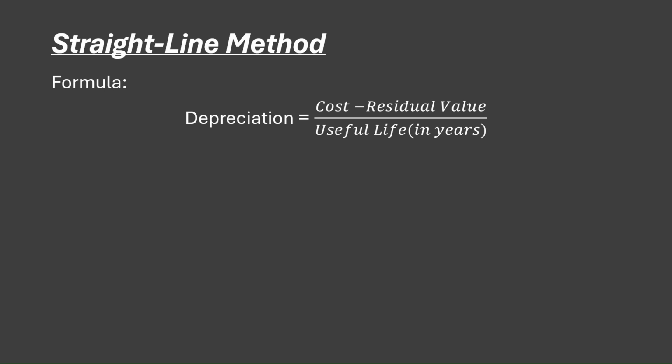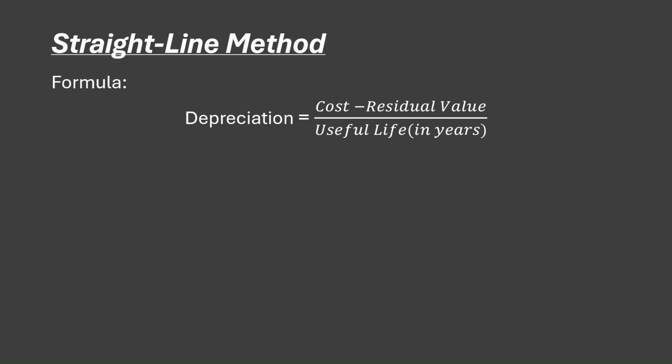So here we have the first one, which is the formula. Depreciation is equal to what? The cost that we bought it for minus the residual value, right? The residual value is basically the value that it's going to have at the end of its useful life. Then after that, we divide it by its useful life, which would be in years, right?